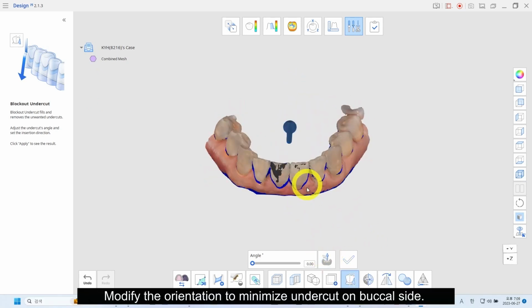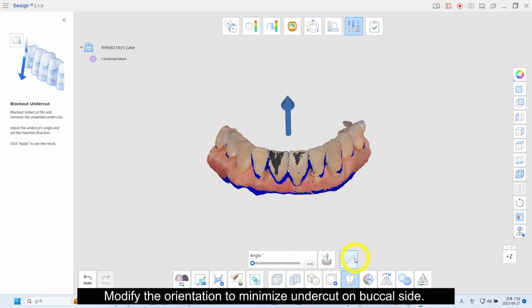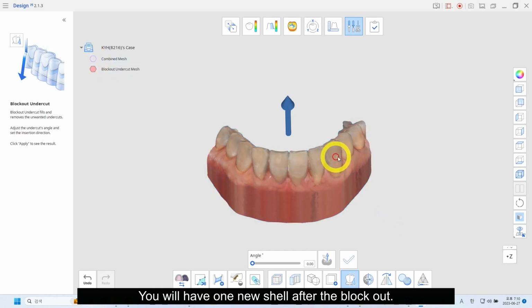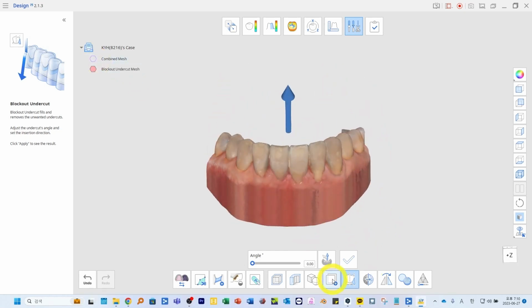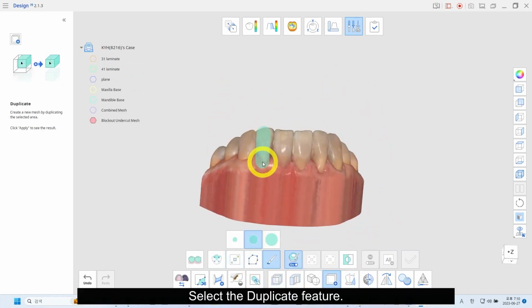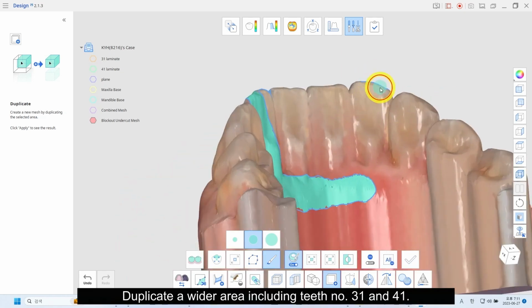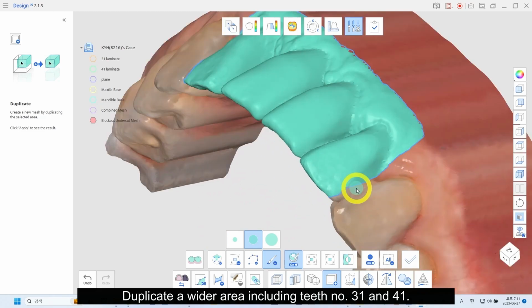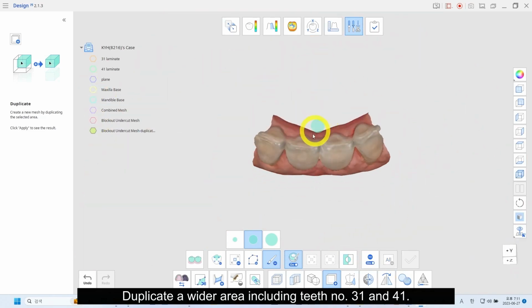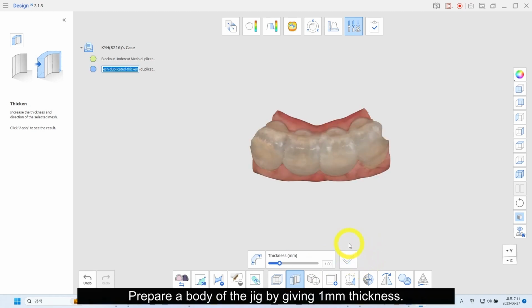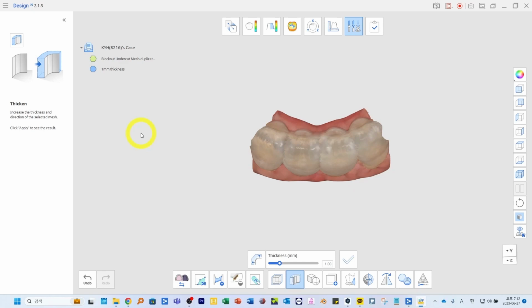Modify the orientation to minimize undercut to buccal side. You will have one new shell after the blowout. Select the duplicate feature. Duplicate a wide area including teeth number 31 and 41. Select the thickness feature. Prepare a body of the jig by giving 1 mm thickness.